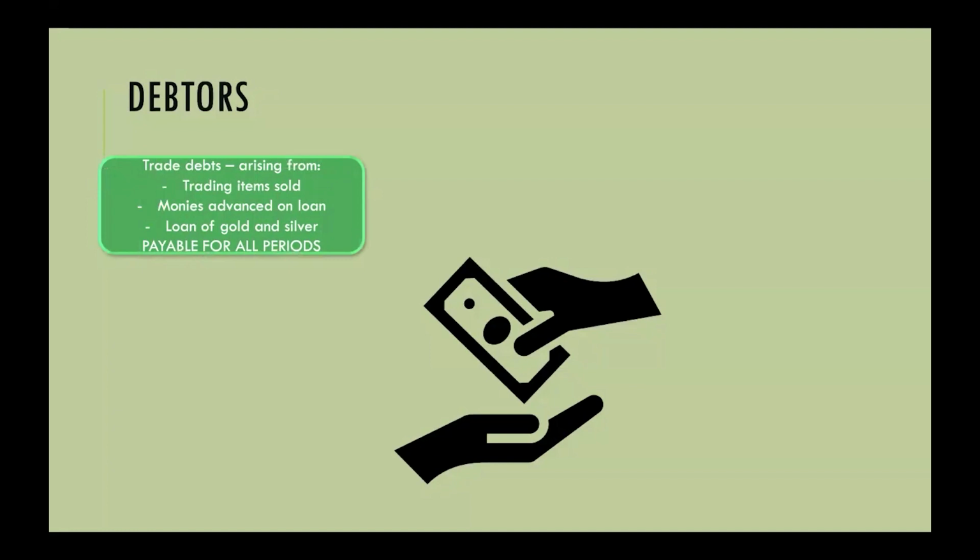So in your business, if you buy and sell particular products, any products that you sell on credit, the debts related to that would be included in this category. This category also includes any cash that is advanced on loan. So if you give someone a cash loan, or if you give someone a loan of gold or silver, in all of these cases, if that amount is owed to you, then you have to pay zakat on that debt or the outstanding debt every year. You have to pay zakat on that every year.